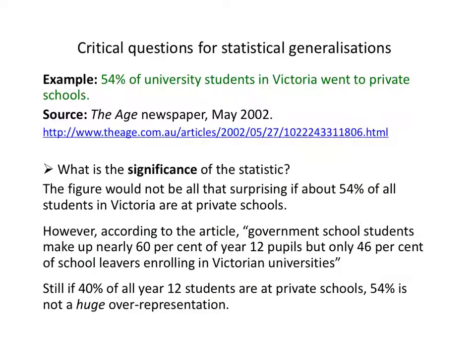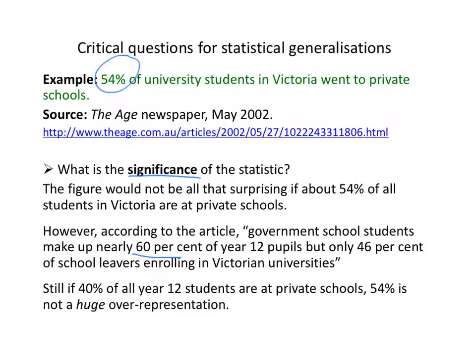Which brings us to this question: what is the significance of the statistic? This number, 54%, wouldn't be all that surprising if about 54% of all students in Victoria went to private schools. Then you would expect 54% of university students to have gone to private schools. The article tells us that in fact that's not true. It says that only about 40% of all Year 12 students go to private schools, 60% go to public schools.